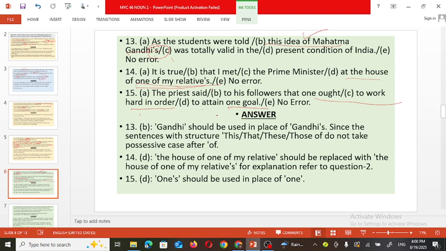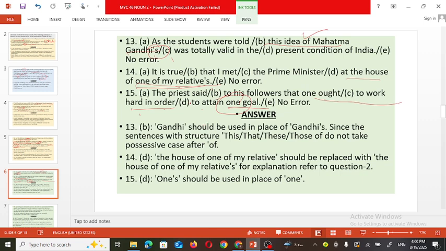So it is one's goal, not one goal. Here one is not used as a singular number, but means the goal of some person or individual who is working hard, isn't it? So here the apostrophe sign is needed in the sentence. One's should be used in place of one.